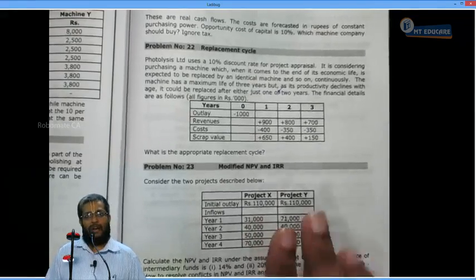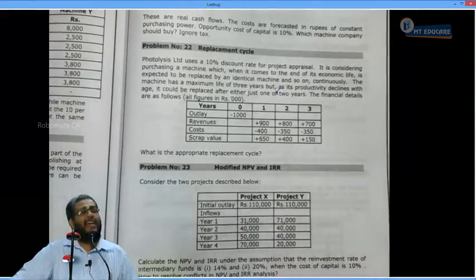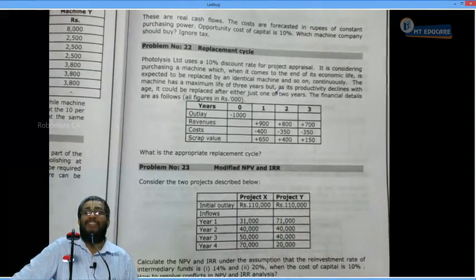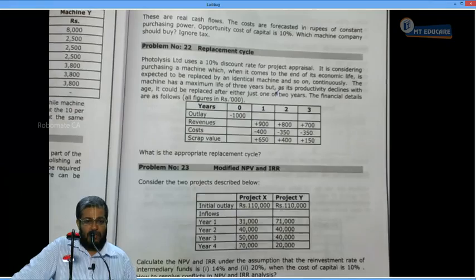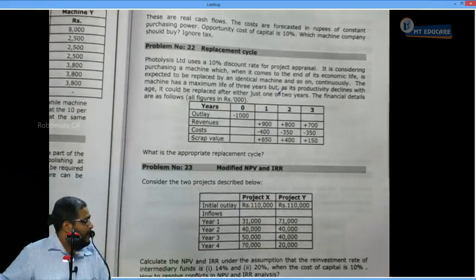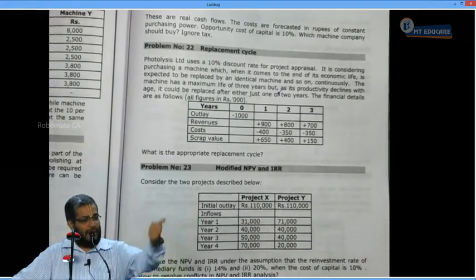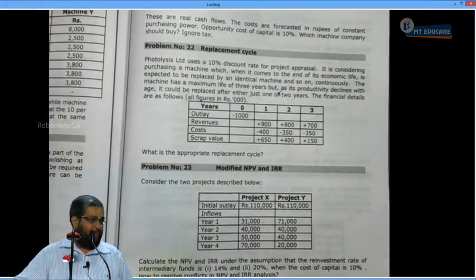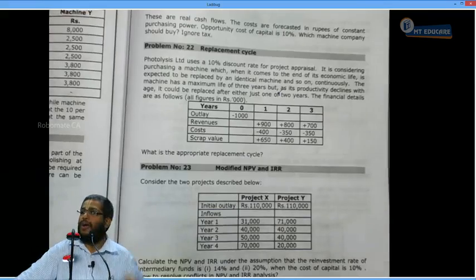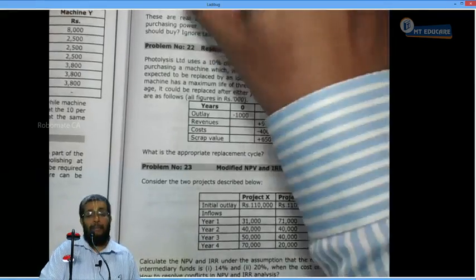All these cash flows of X as well as Y, when they are received in between, will be invested back at what rate? Cost of capital is an NPV assumption. How do you know NPV assumes like that? You yourself are telling me, prove that NPV assumes the cost of capital rate. That has to be proved or not? Yes, now let us see the proof.